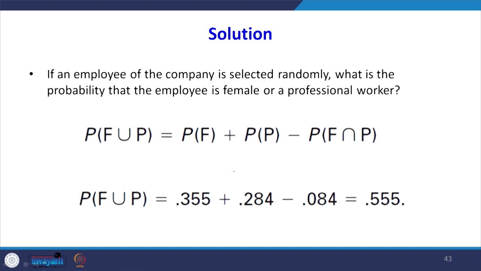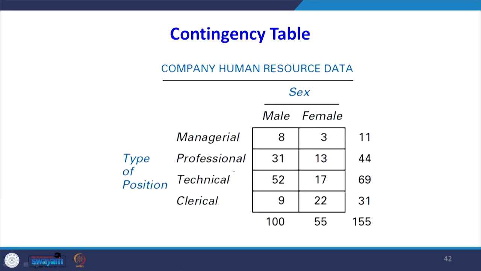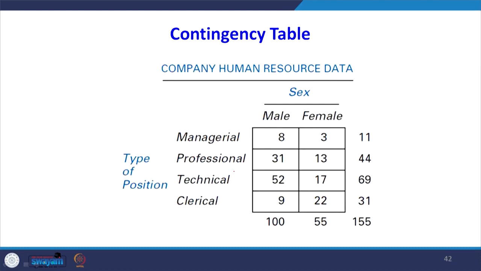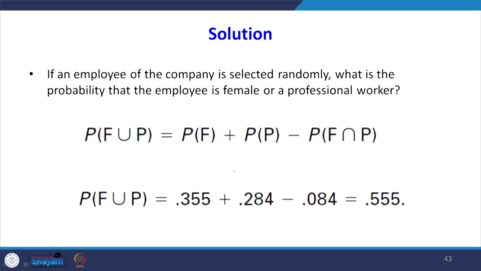P of P is 44 divided by 155, you will get 0.824 minus P of F intersection P, that is 13 divided by 155, you will get 0.084, that equals 0.55.